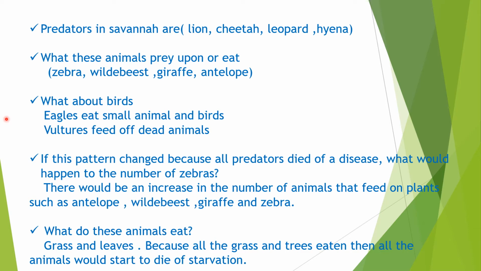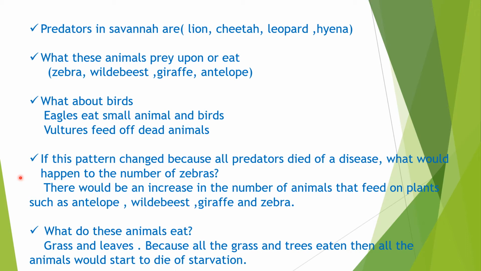So what about the birds? Eagles eat small animals and birds. Vultures feed off the dead animals. If this pattern changed because all the predators died of a disease, what would happen to the number of zebras? There would be an increase in the number of animals that feed on plants, the herbivorous animals such as antelope, wild beast, giraffe and zebra. And what do these animals eat?